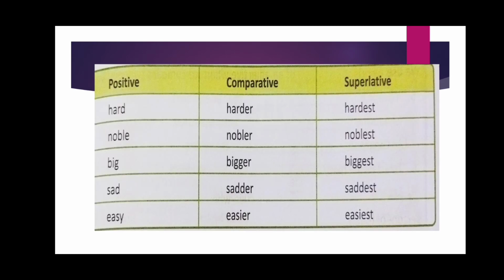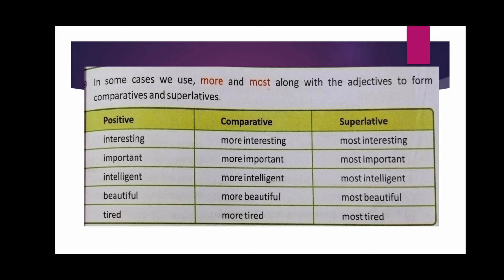Same: hard, harder, hardest, noble, nobler, noblest, big, bigger, biggest, sad, sadder, saddest, easy, easier, easiest.